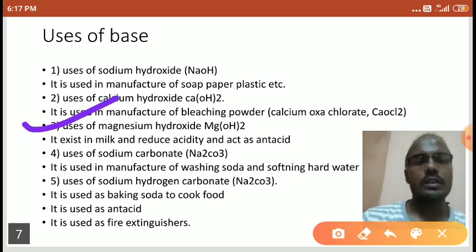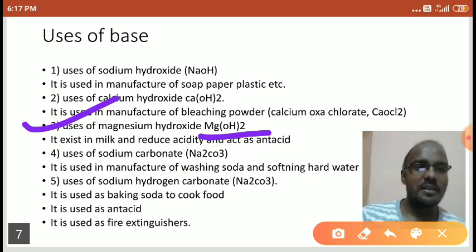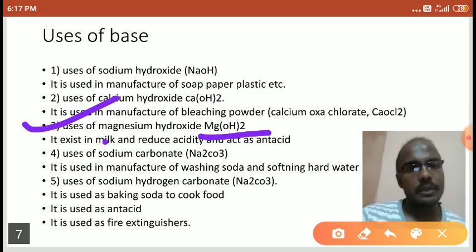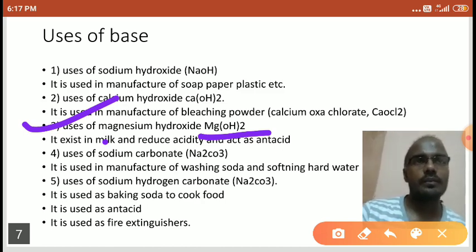Okay, uses of magnesium hydroxide. Magnesium hydroxide, students, we have already discussed in the previous example. The magnesium hydroxide which is present in milk. Whenever a person feels acidity, right? In your house you don't have any Eno or lemon juice or any soda, right?